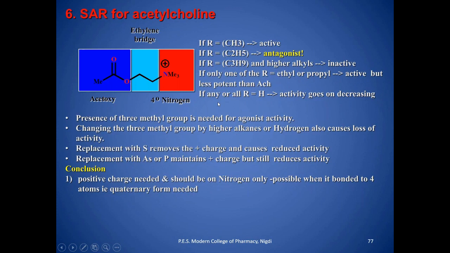If any or all R is equal to H, then the activity decreases. So what does this mean? The quaternary nitrogen is essential. You cannot replace it. The conclusion is that the positive charge is needed and should be on nitrogen only, which is possible when it binds to four atoms, that is, the quaternary form is needed.